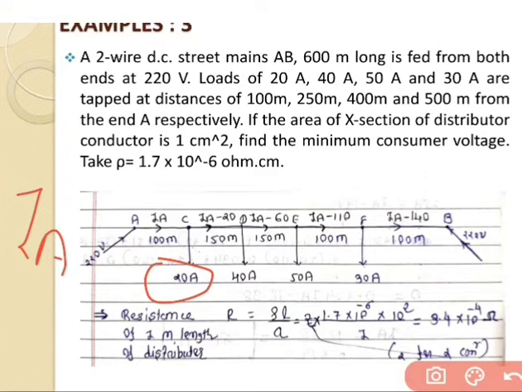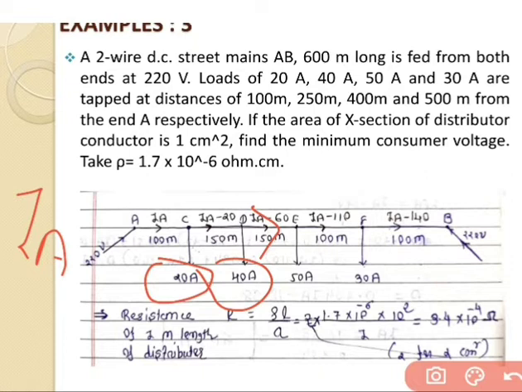Because this is the example that is based on the DC distributor fed at both ends. Now we will go for the DE section. For that there is a 20 ampere and 40 ampere cut out. So the maximum value of the current, that is IA minus 60, we will write for the DE section.